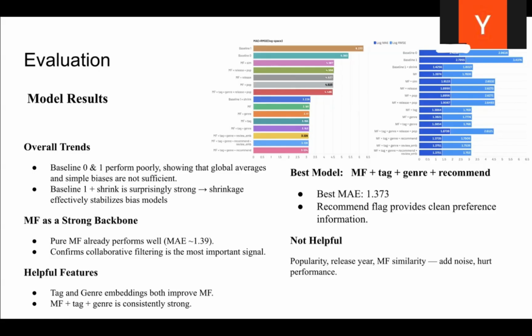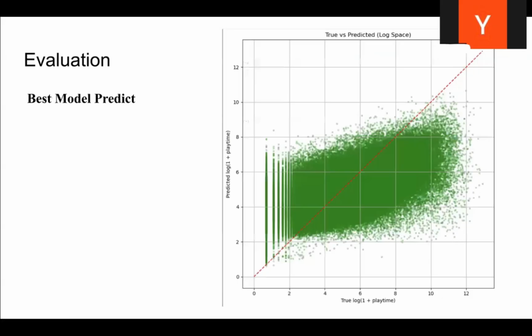Also remember baseline 1 plus shrinkage. It's a great reminder that sometimes a small regularization trick can make a big difference, even in simple models. In conclusion, predicting playtime is hard due to extreme skew, but by treating it as a regression task in log space and combining collaborative filtering with lightweight content features, we built a robust and accurate model. Our best result shows that thoughtful feature engineering and careful model design can go a long way.